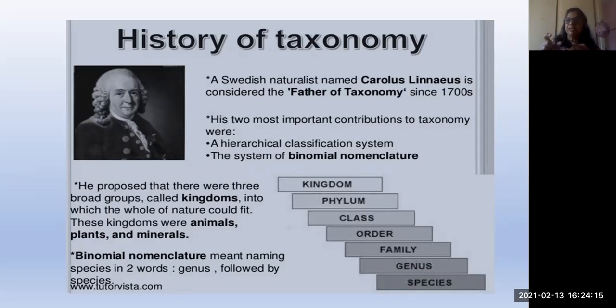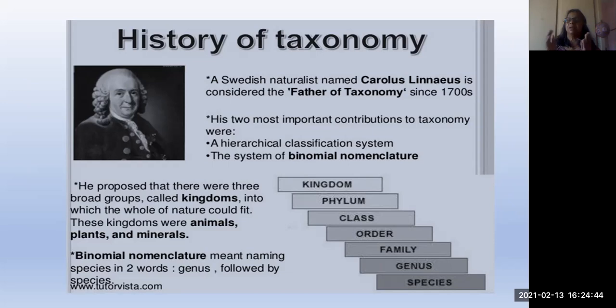Hierarchical means arranging the organisms according to their similar characters. First one is kingdom, in which all the animals are included. And these kingdoms are differentiated into phyla. And these phyla again into class, again order, again family, genus, and the last group is species, which has a very, very small number of living organisms, which are very closely related.